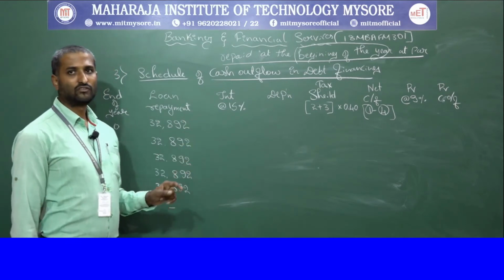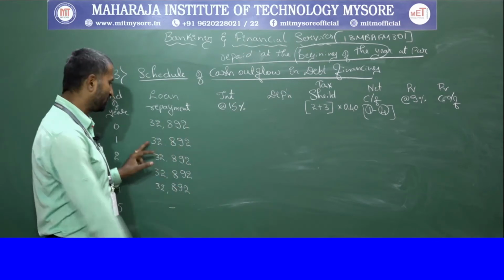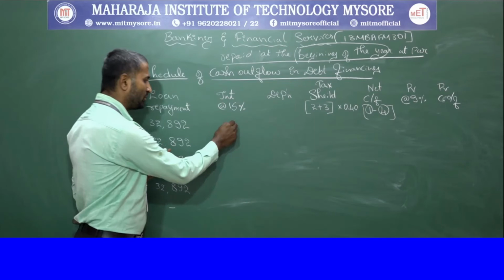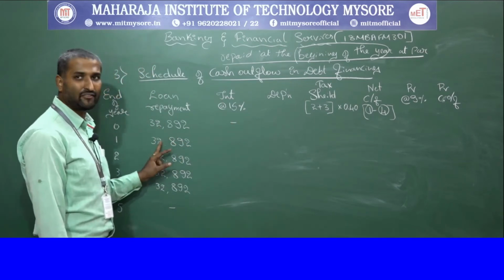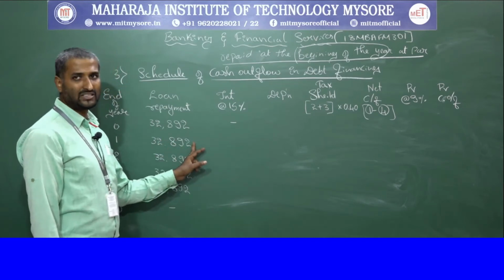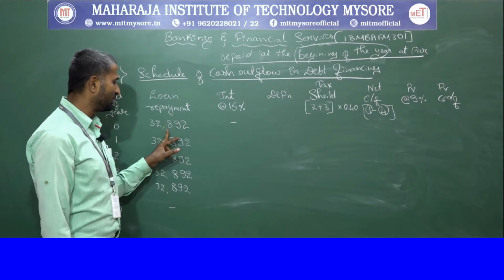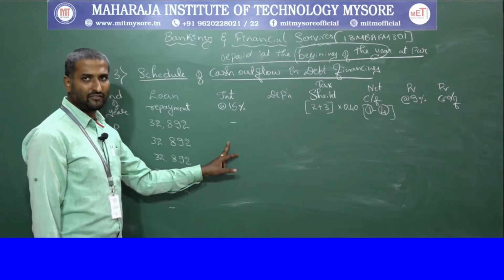Now we need to charge the interest on this amount. The interest payment should be made at the end of the first year. So on 32,892 we are going to charge the interest at the end of the first year.